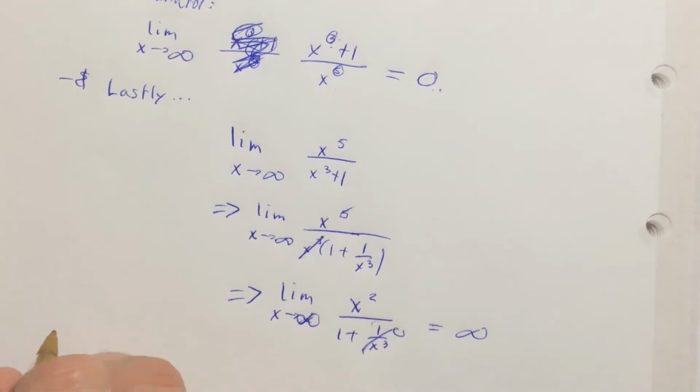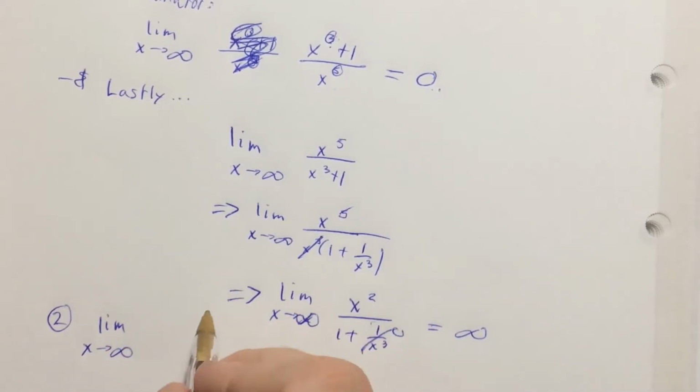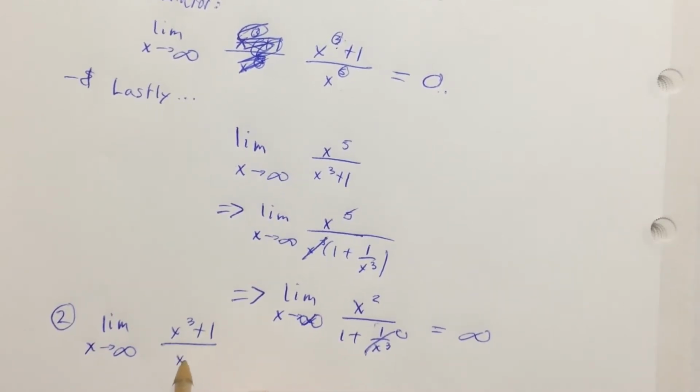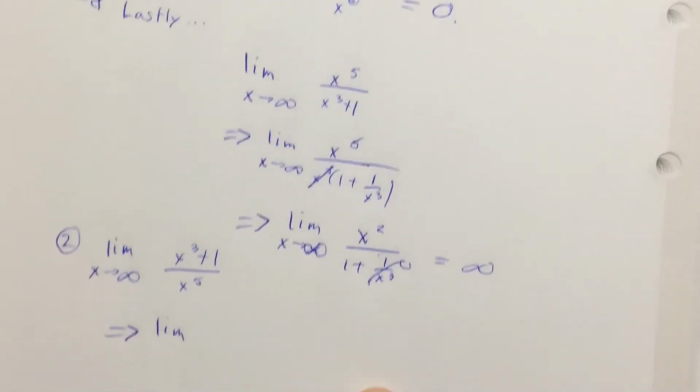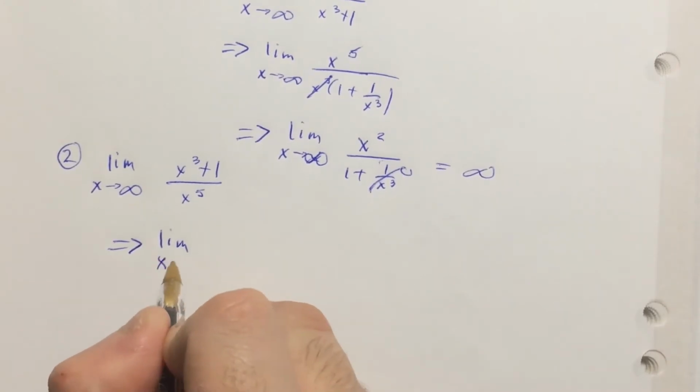Now let's prove the second one. So the limit as x approaches infinity of, well, what was the original function? That was x cubed plus 1 over x to the 5th. We're going to use the same idea, yeah? So we're going to rewrite this as the limit as x tends to infinity.